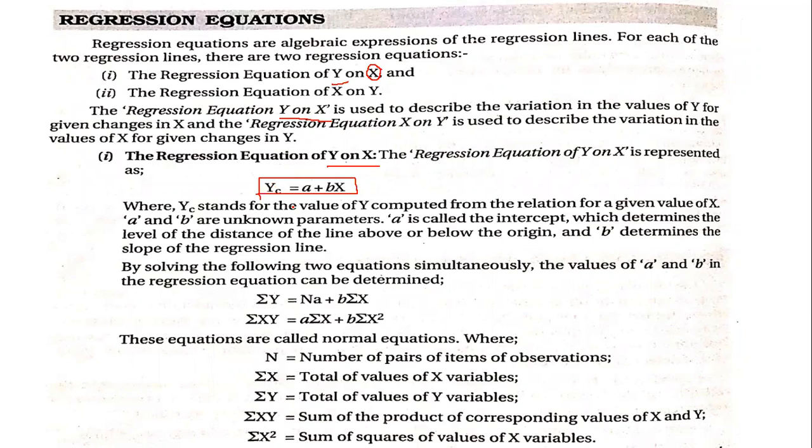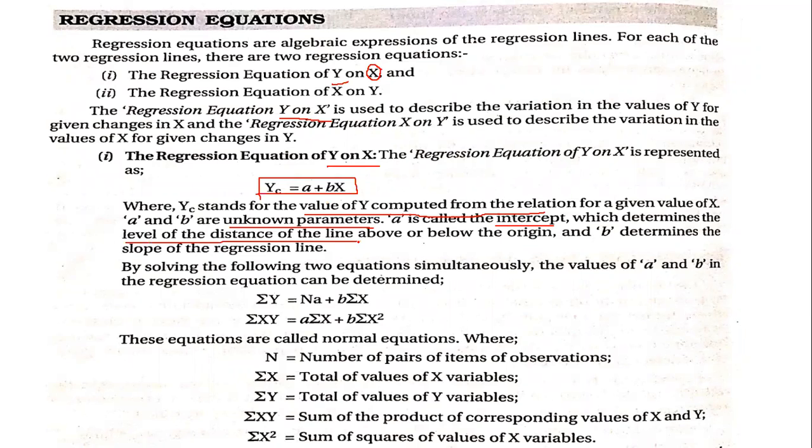Then what does this notation stand for? Yc stands for the value of y computed from the relation given for the value of x. A and b are the unknown parameters, where a is called the intercept. The intercept helps us determine the level of the line.